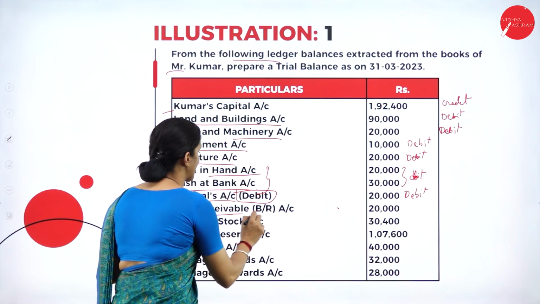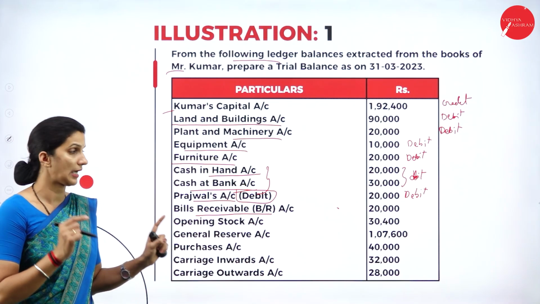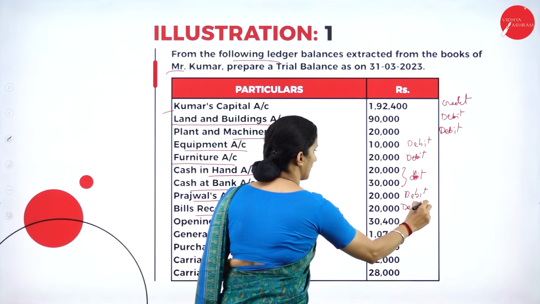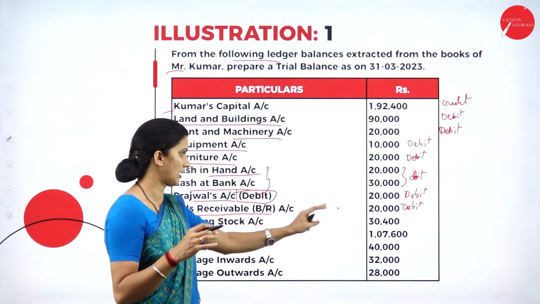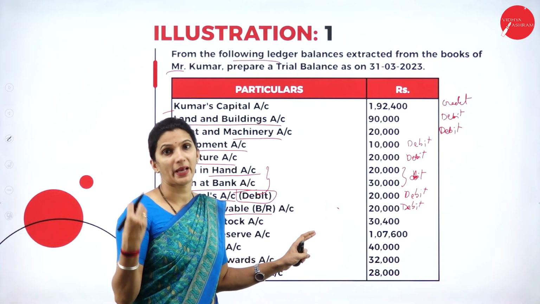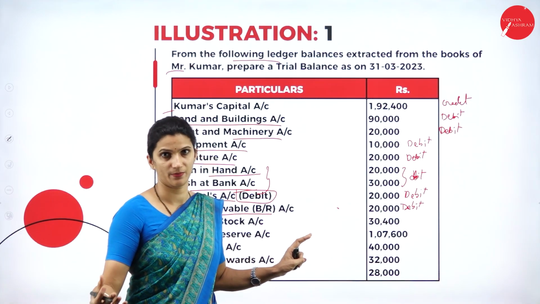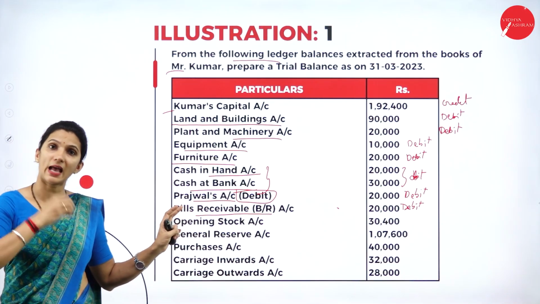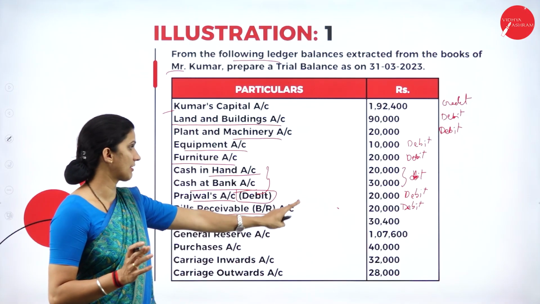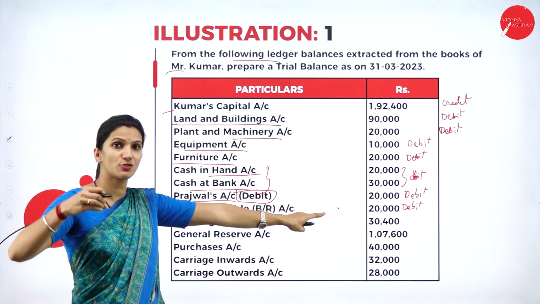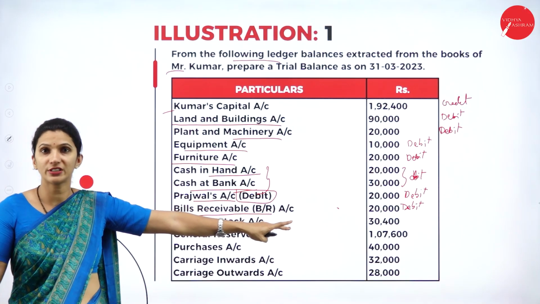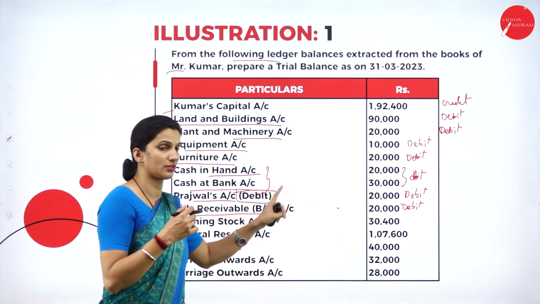Then we have the bills receivable account. It is a current asset. You will write it under the debit side. The bills receivable is always an asset. Why? Because it is a written promise given by the customers to pay the amount at a future date. That means it is an asset because the business has the right to receive cash at a future date. So the business is going to receive the amount in the future. So it's an asset, and you will write it under the debit side.